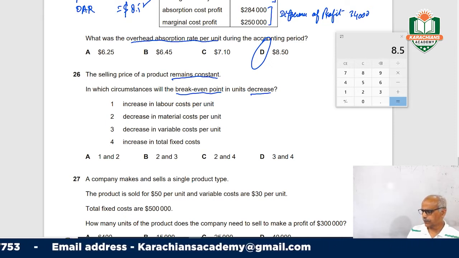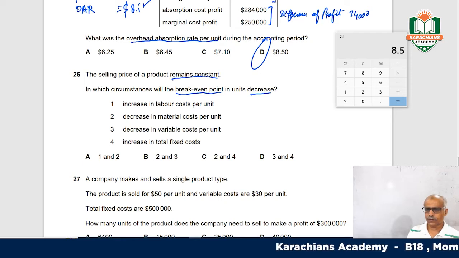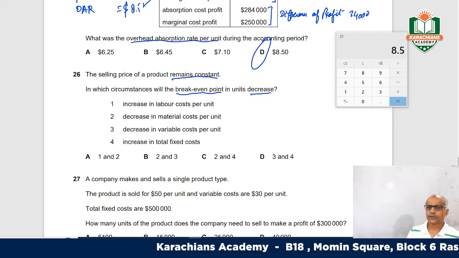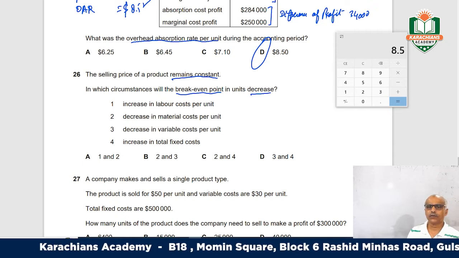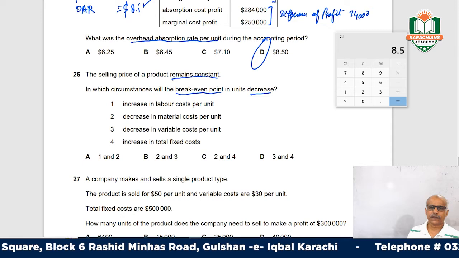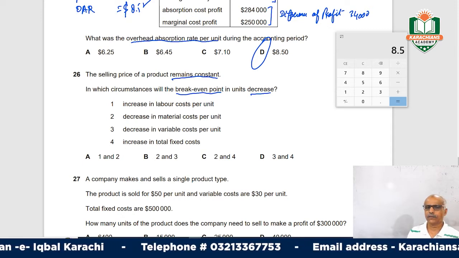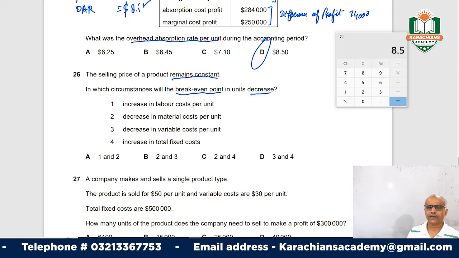One thing is very much sure: when your fixed cost increases, to cover that fixed cost you will have to increase your break-even point.